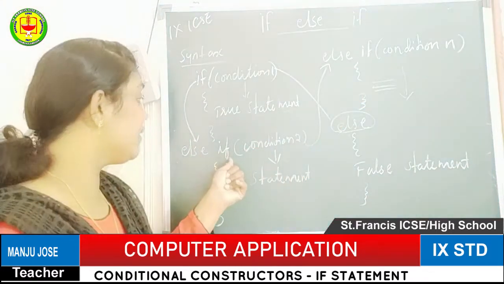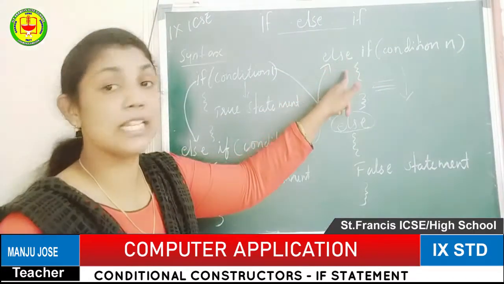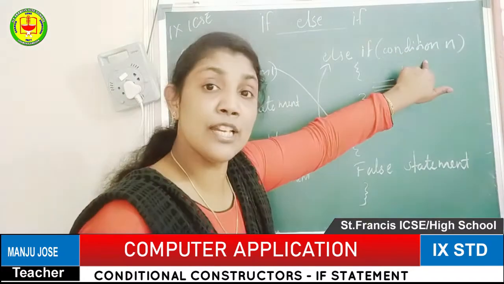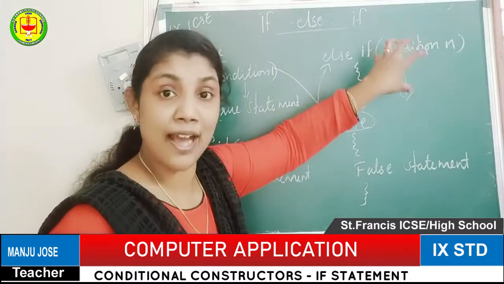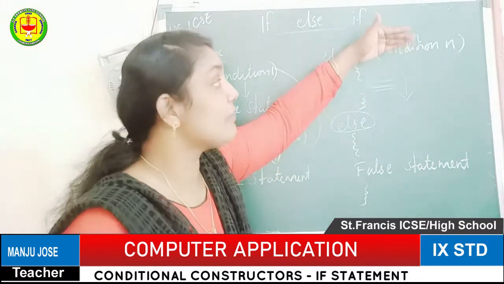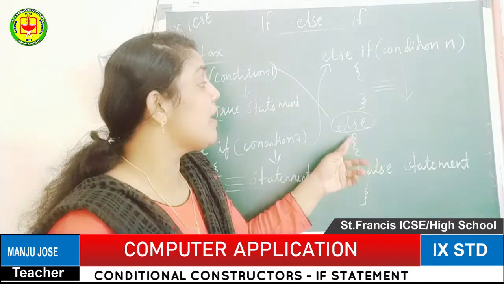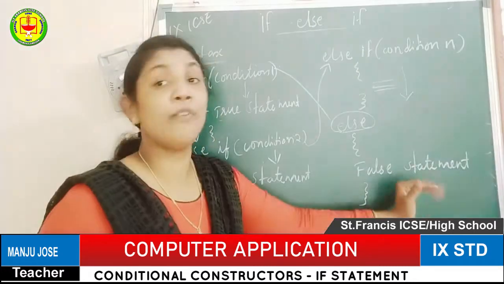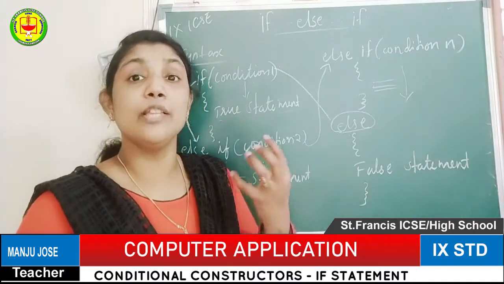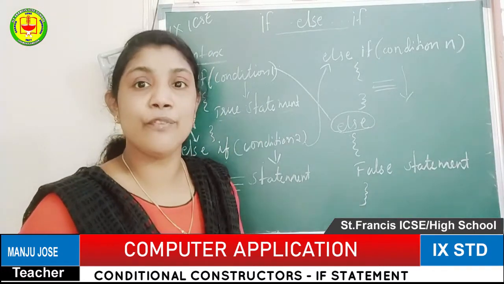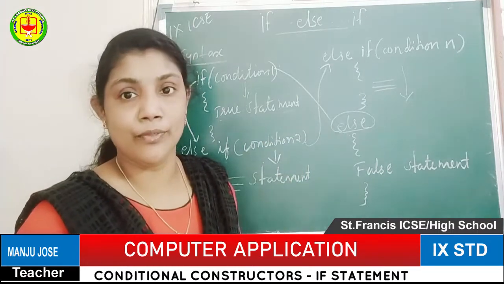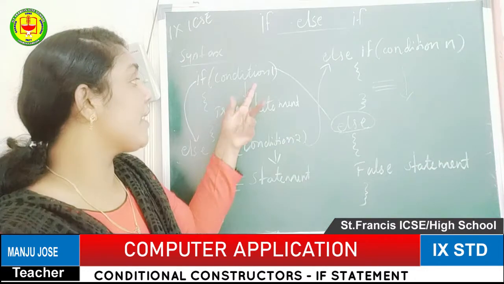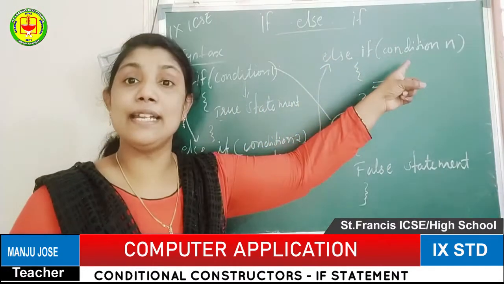That means the second if has an else, and there we apply one more condition. If this condition is true, it is executed, and if the condition is false, it comes to the last section of the if group, called the false part. The relevant false statement is executed and the program controller exits from the if else if group. So this is the writing method for the if else if group: condition 1, condition 2, up to condition n.